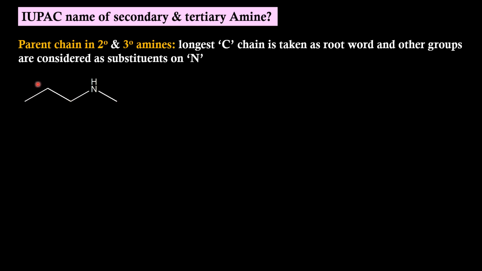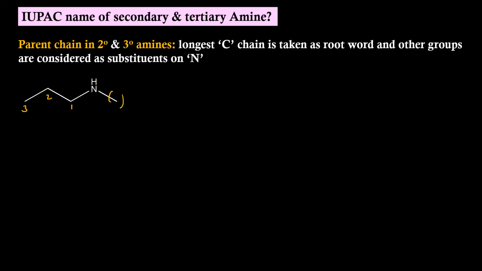So we will be considering this part of the molecule as a parent chain, and we should be giving lowest number to this carbon because that is bearing the amine group. This carbon now will be considered as a substituent on nitrogen.